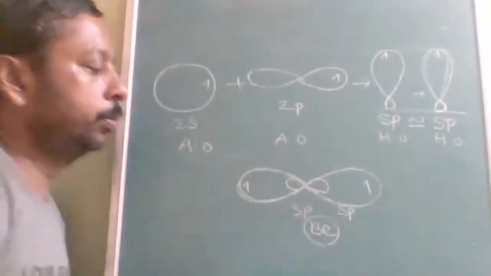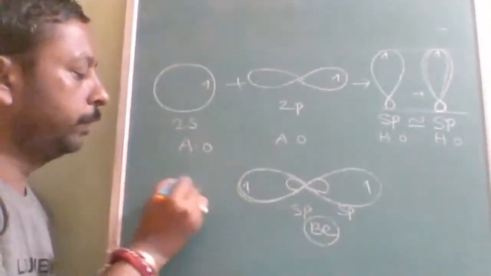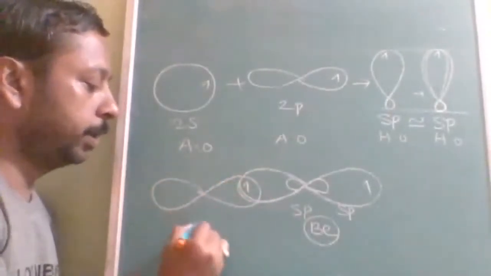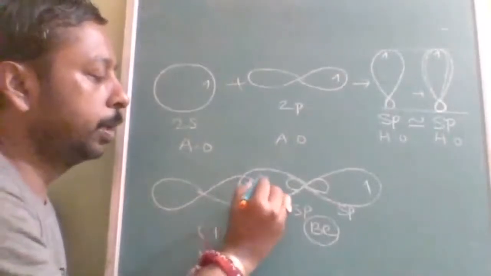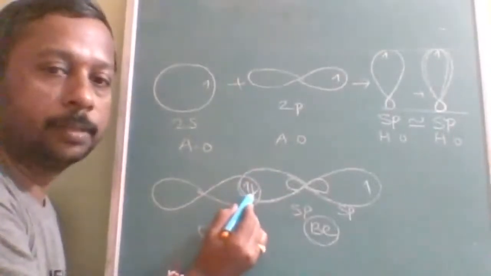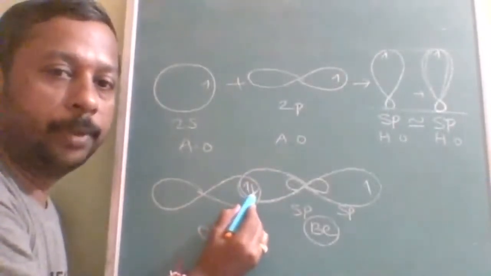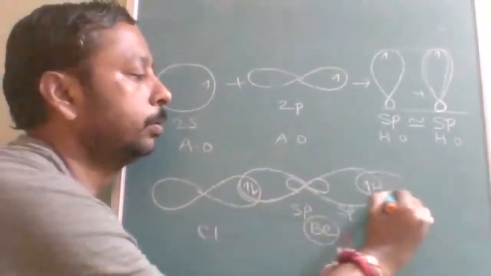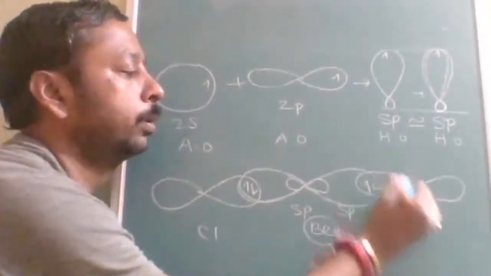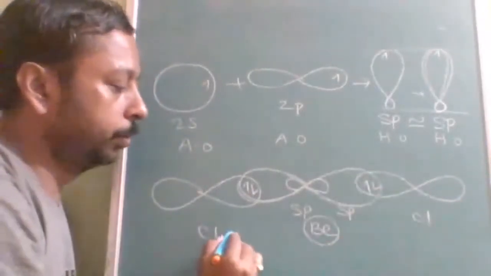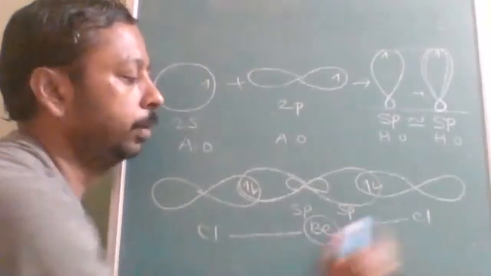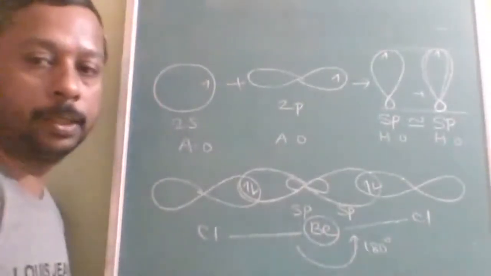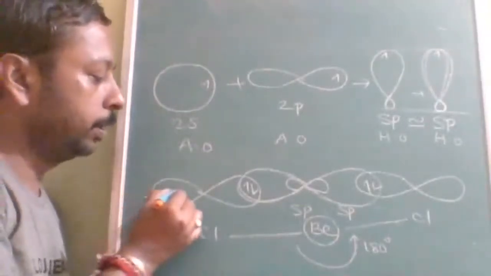Now we will approach chlorine. Chlorine has which orbitals? The p orbital. This is the p orbital of chlorine. That also has one electron with anti-parallel spin. After overlapping, they will be anti-parallel spin. Now this is another chlorine. So this is chlorine, beryllium, chlorine. So the bond angle is how much? 180 degrees. So this is the orbital.